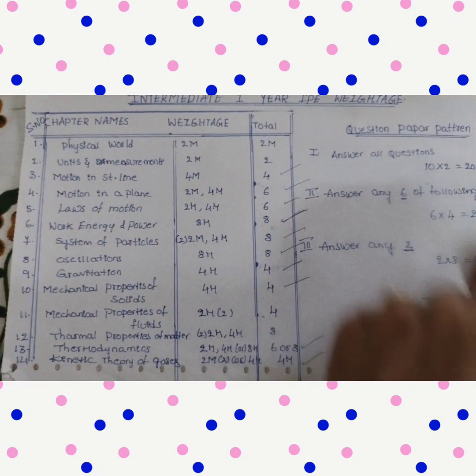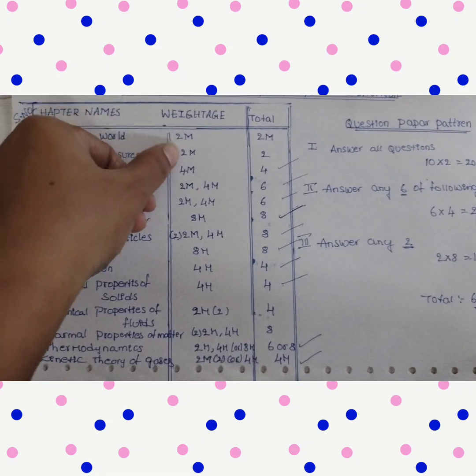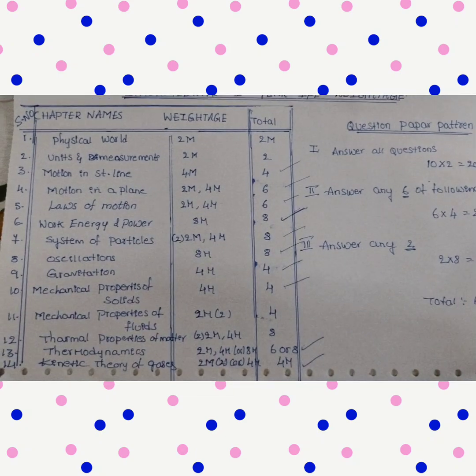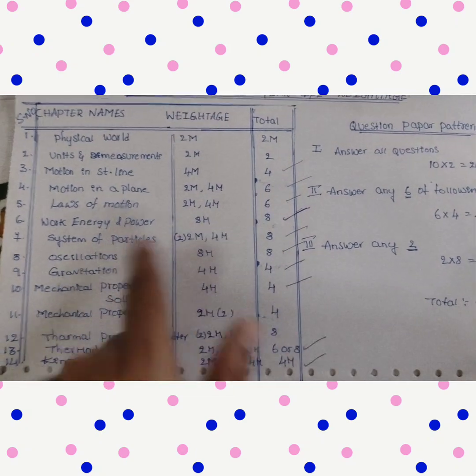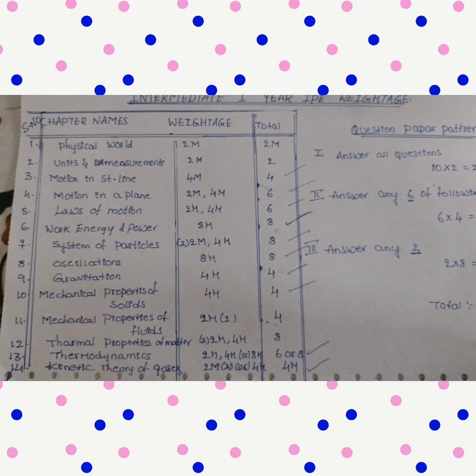And coming to the 2 marks questions, 10 questions will be there. Then you can check from which chapters the 2 marks questions are going to come in our public examination, according to the weightage. Only that chapter's 2 marks questions you can read.